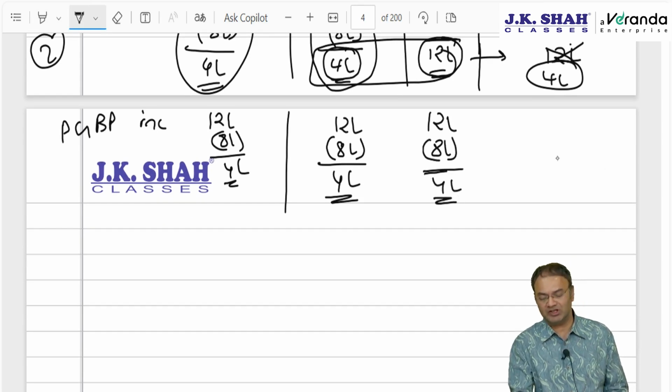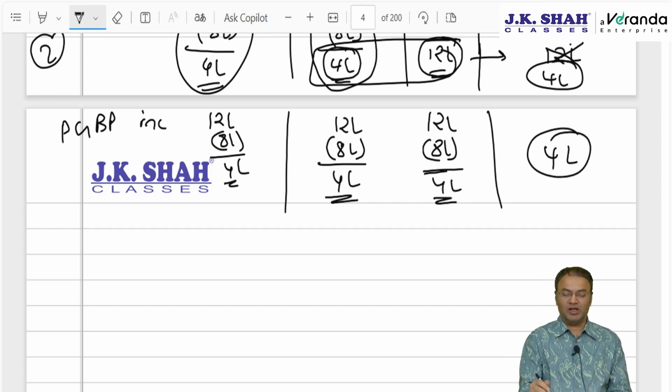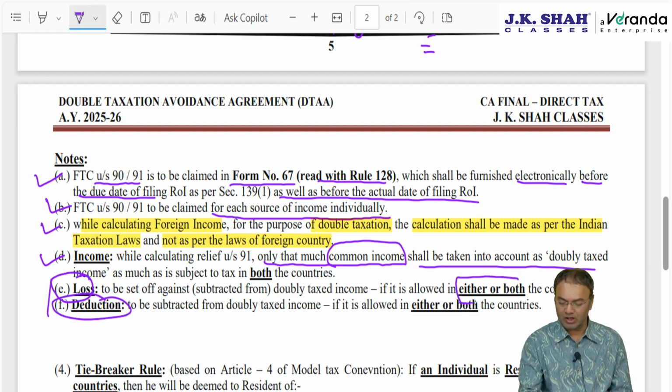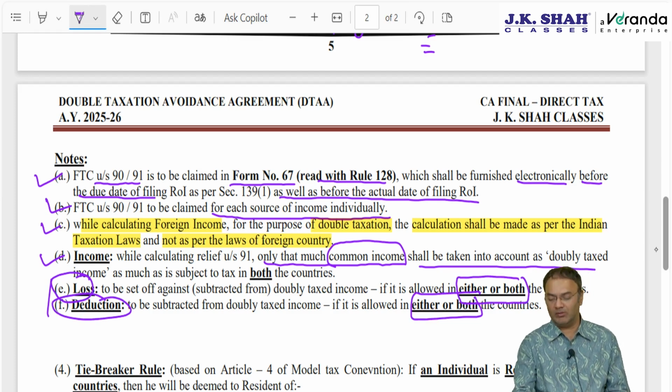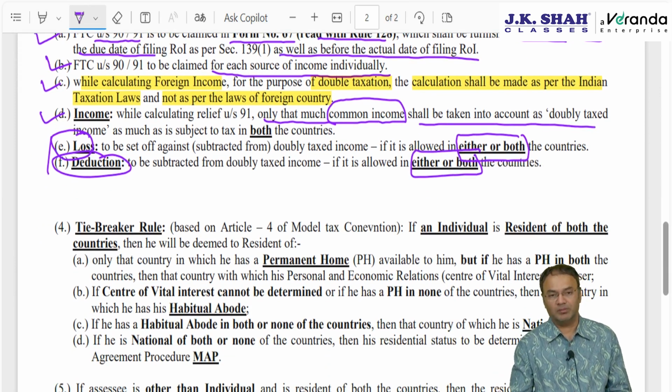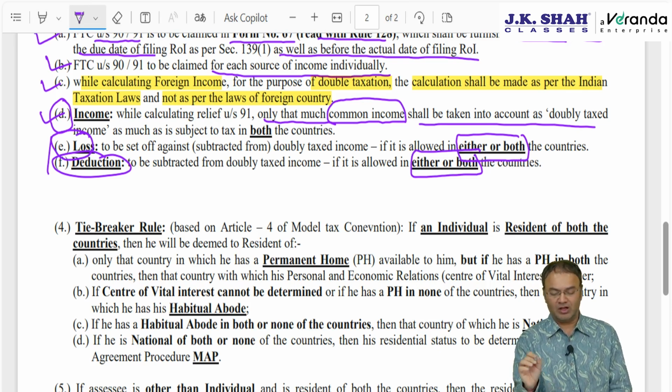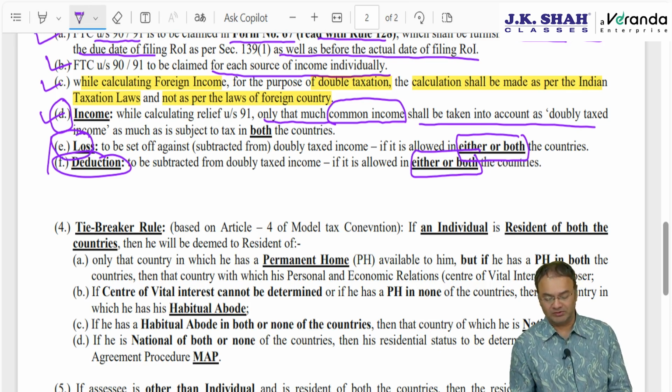Then how much is doubly taxed income? Common income, 4 lakhs. Meaning thereby, either the deduction or the loss is allowed in either both the countries or one of the country, then that much will be reduced from doubly taxed income. Simple language, common income to be taken into account, and in India we have to follow Indian income tax rules or Indian income tax law. We don't have to worry about foreign taxation law. Clear till here? This is an important point, keep it in your mind.